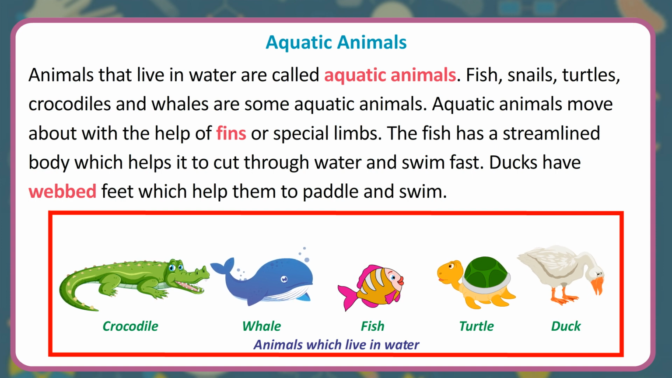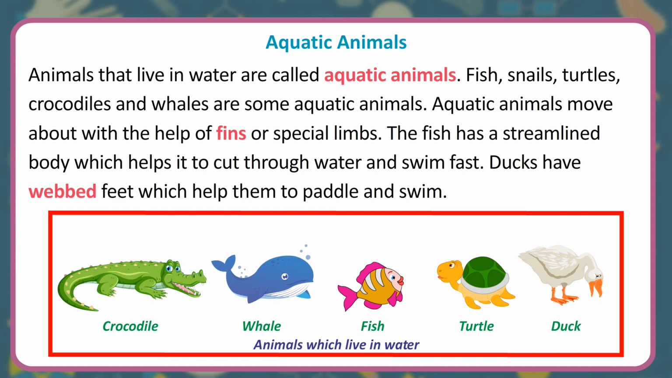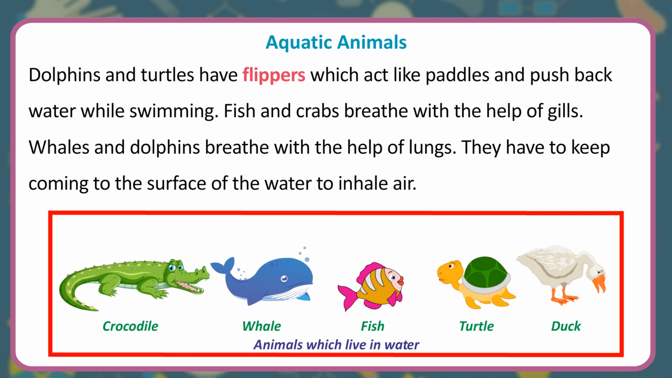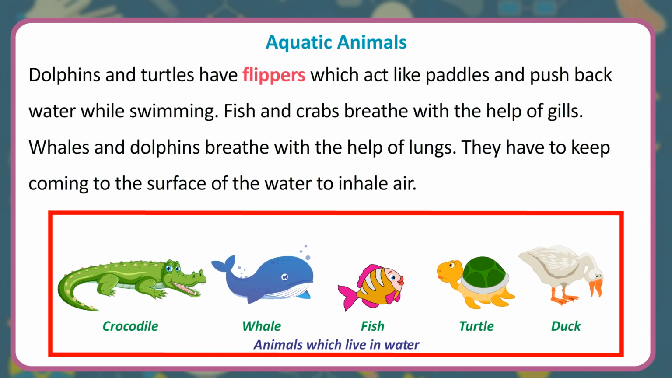Aquatic animals move about with the help of fins or special limbs. The fish has a streamlined body which helps it to cut through water and swim fast. Ducks have webbed feet which help them to paddle and swim. Dolphins and turtles have flippers which act like paddles and push back water while swimming. Fish and crabs breathe with the help of gills. Whales and dolphins breathe with the help of lungs. They have to keep coming to the surface of the water to inhale air.